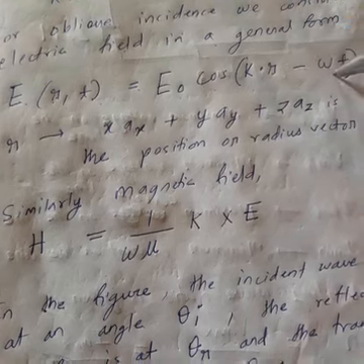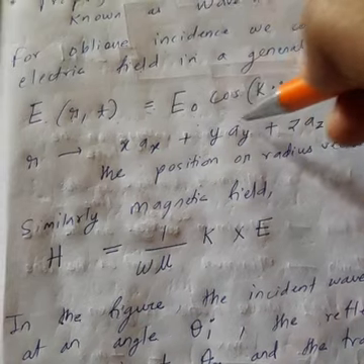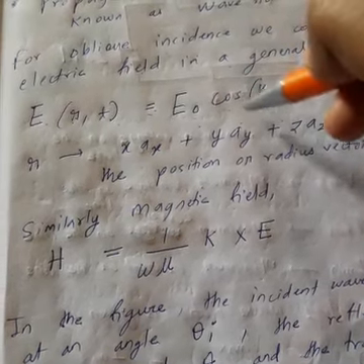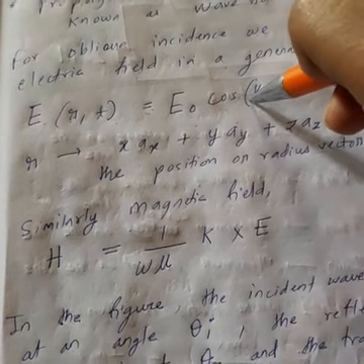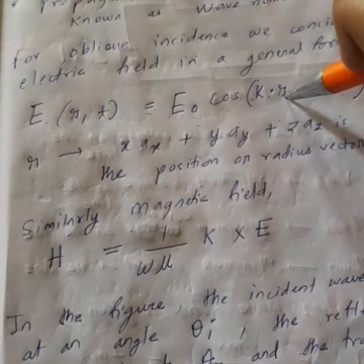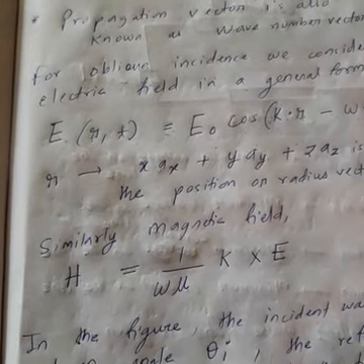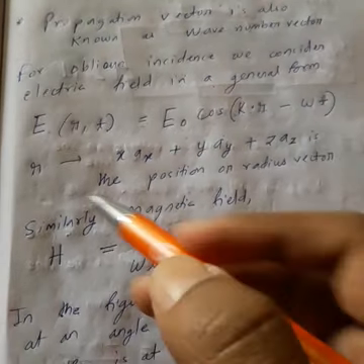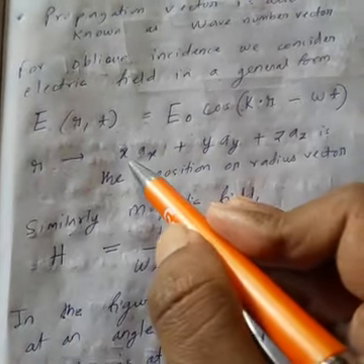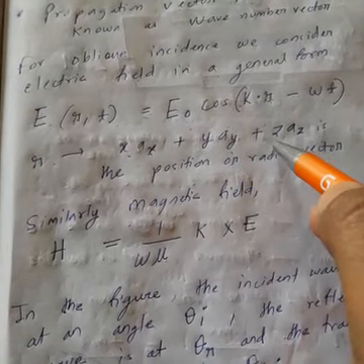So this is your cos omega t, you know, in terms of AC: x(t) equals x0 cos or sin omega t. So this is the new term, k dot r. This you have to remember: propagation vector dot product with radius vector. Now what is this r? This r is your differential length. So what is the formula for differential length? r vector is written as x ax, y ay, z az.